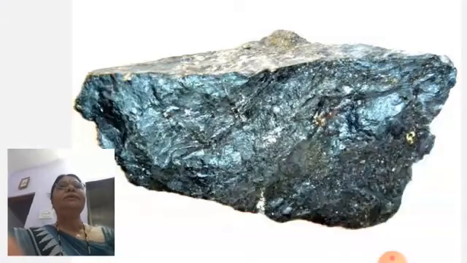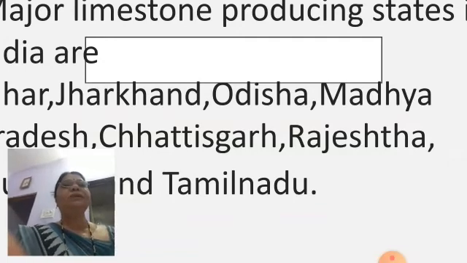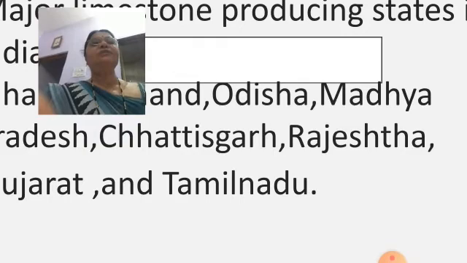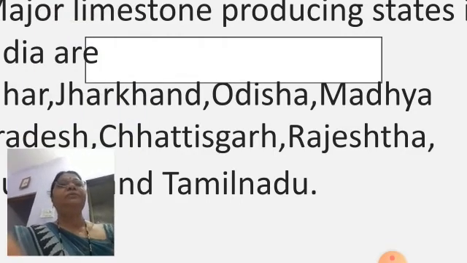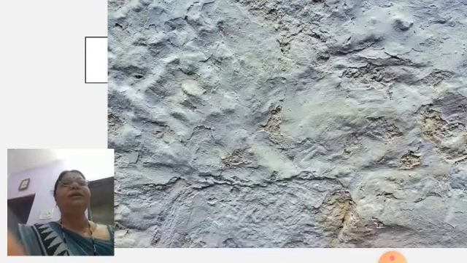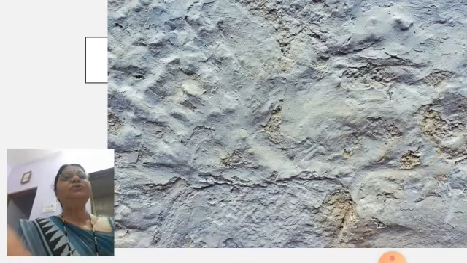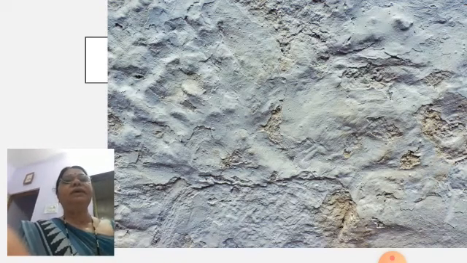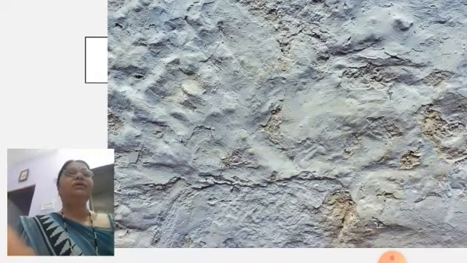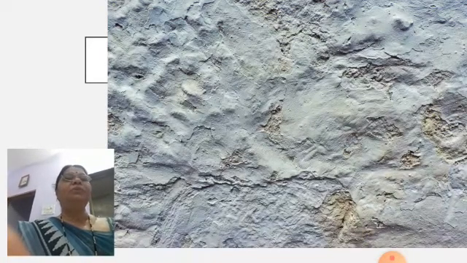Again, the major limestone producing states are Jharkhand, Odisha, Madhya Pradesh, Chhattisgarh, Rajasthan, Gujarat and Tamil Nadu. This is the limestone picture. In the second part also I told you about limestone. Limestone means chunkhadi, and we use it to build houses and construct factories. This limestone plays a very important role.